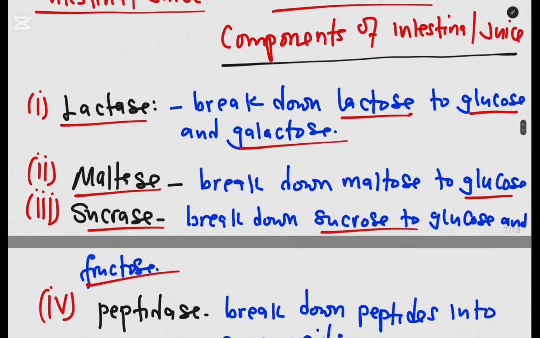Maltase breaks down maltose to glucose and glucose. Sucrase breaks down sucrose to glucose and fructose. These are the end products of digestion of carbohydrates, so the end product of digestion of starch is glucose.